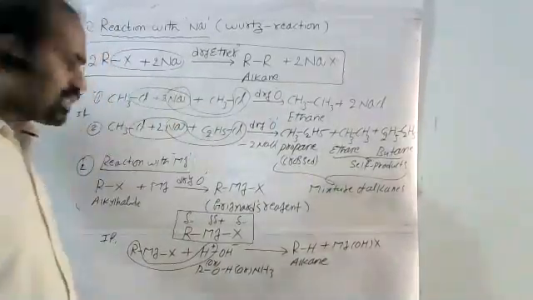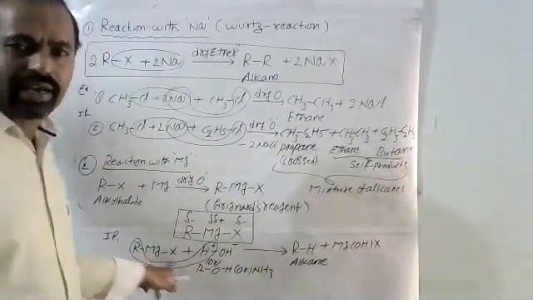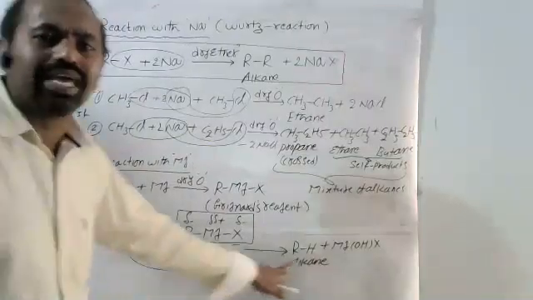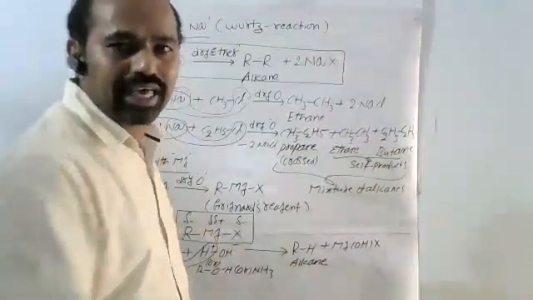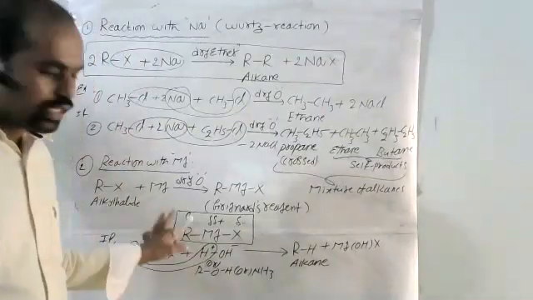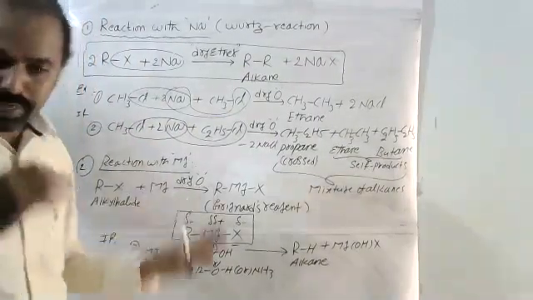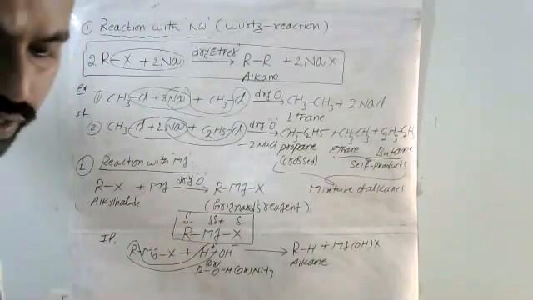In such a case, the Grignard's reagent combines with the hydrogen, and we get the corresponding alkanes. So these are the reactions with the metals. We want mainly these two things here.